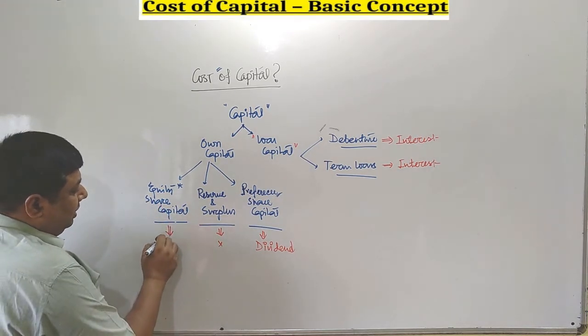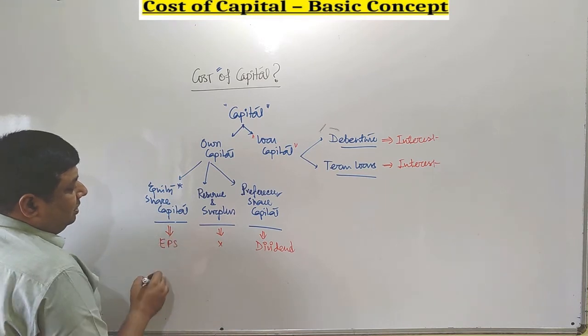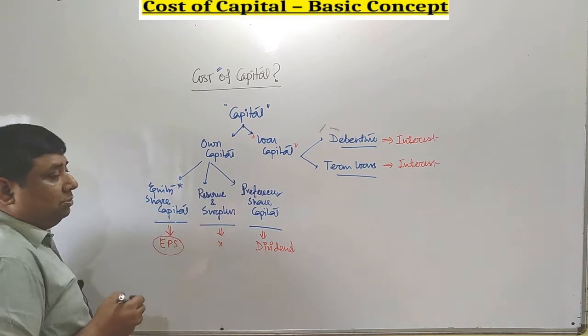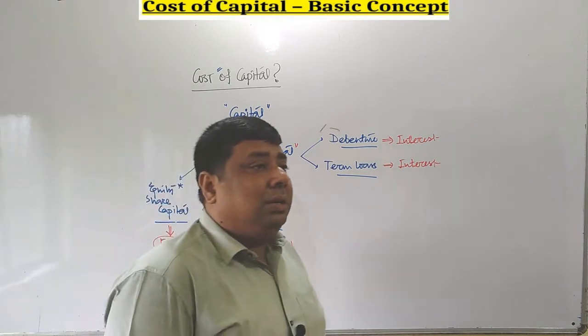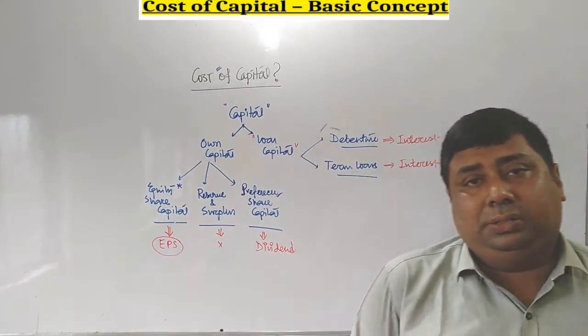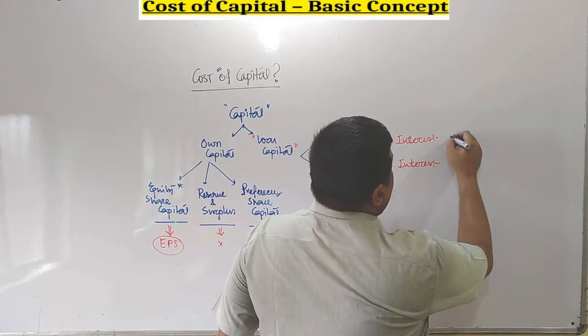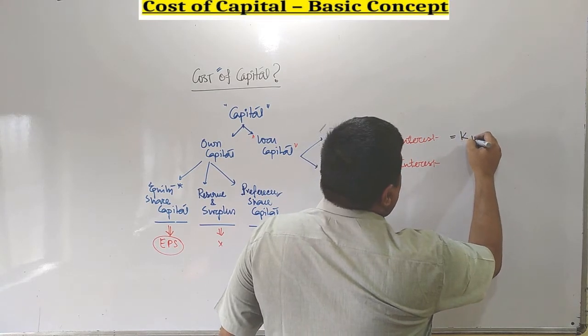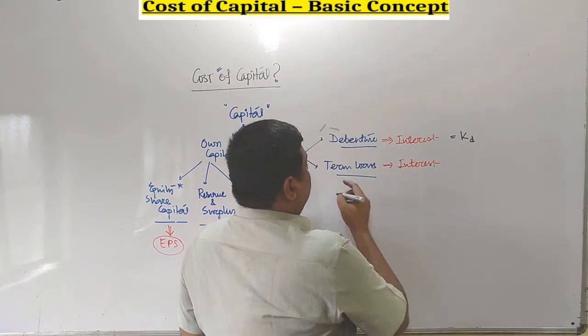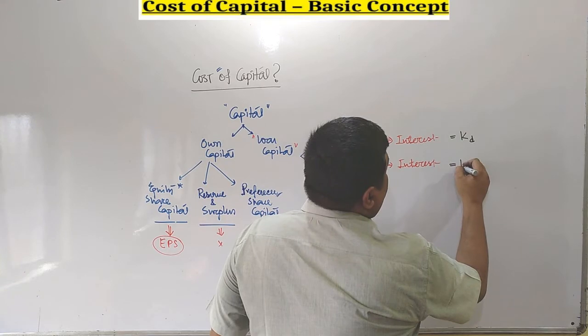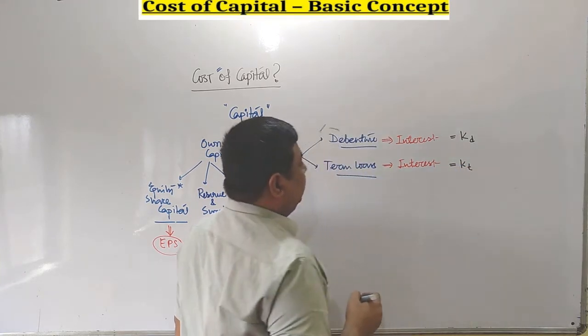And the return of equity share capital we can consider in terms of what? In terms of EPS, that is earning per share. Cost of debenture is basically considered as KD. Cost of term loan we consider as KT.